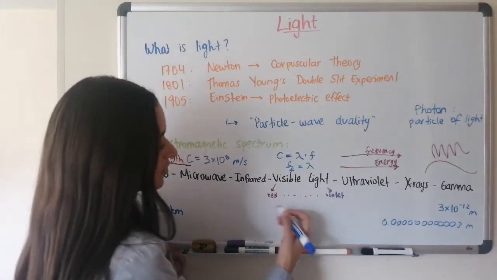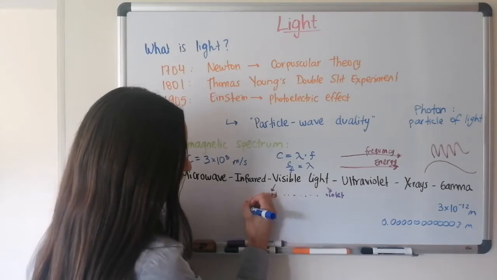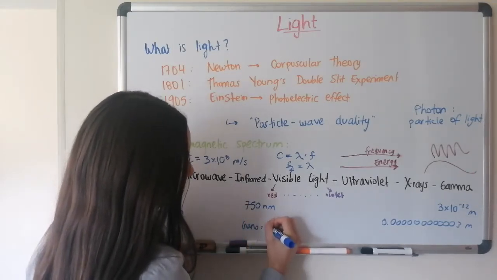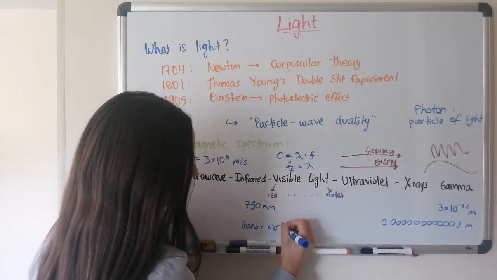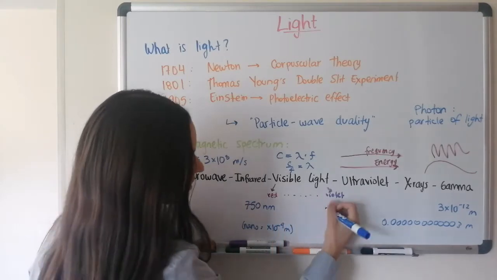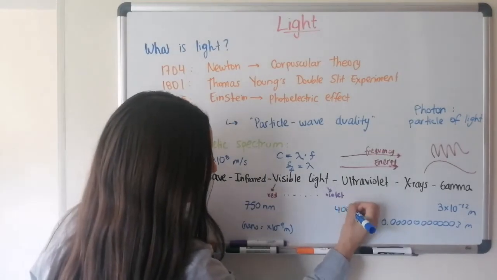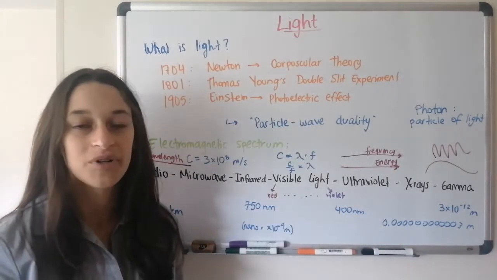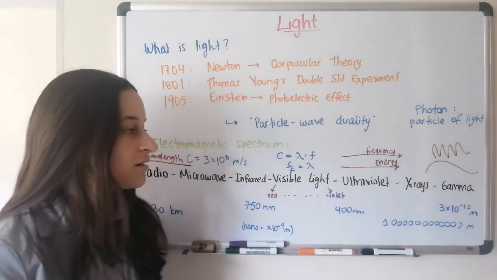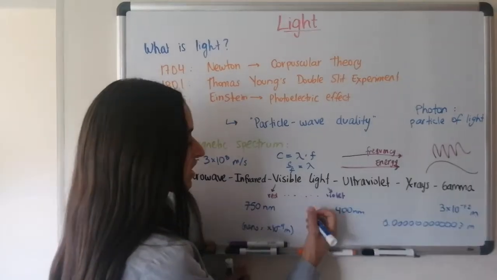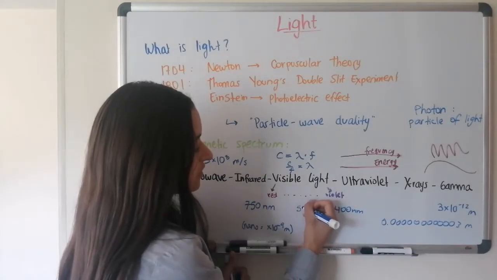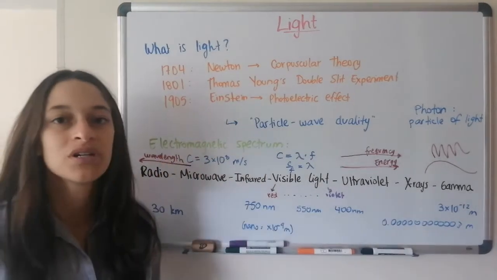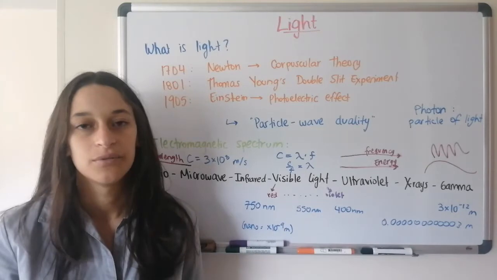Then we have the colors. Red has a longer wavelength. Nano means 10 to the negative 9 meters. And violet, we have 400 nanometers. If something lies between 400 and 750 nanometers, we can see it with our eyes. Something in the middle, maybe green, could be 500 or 550 nanometers. Every color has its own independent wavelength.